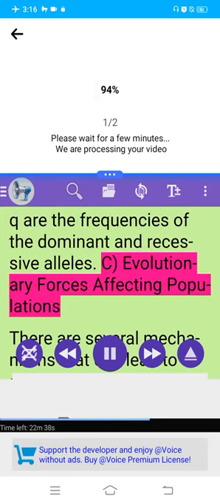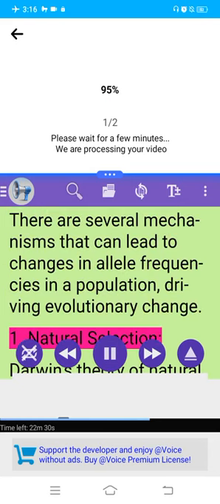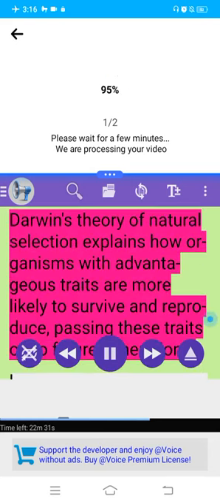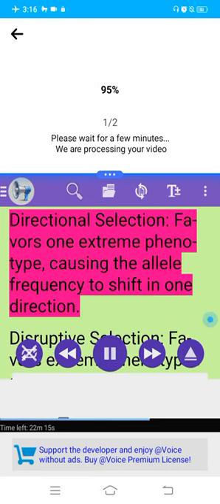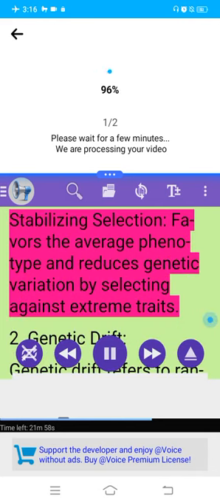C. Evolutionary forces affecting populations. There are several mechanisms that can lead to changes in allele frequencies in a population, driving evolutionary change. 1. Natural selection. Darwin's theory of natural selection explains how organisms with advantageous traits are more likely to survive and reproduce, passing these traits on to future generations. Directional selection favors one extreme phenotype, causing the allele frequency to shift in one direction. Disruptive selection favors extreme phenotypes at both ends of the spectrum, and may lead to increased genetic diversity and potentially speciation. Stabilizing selection favors the average phenotype and reduces genetic variation by selecting against extreme traits.